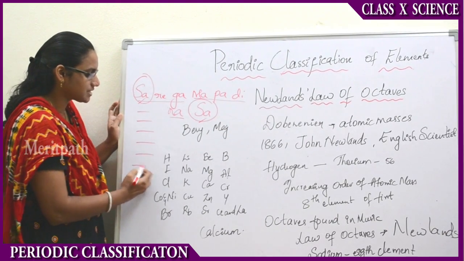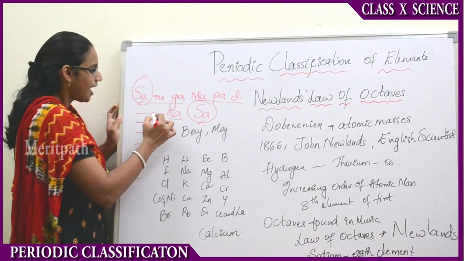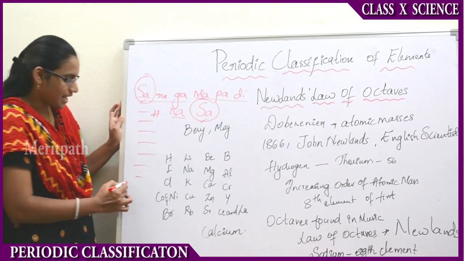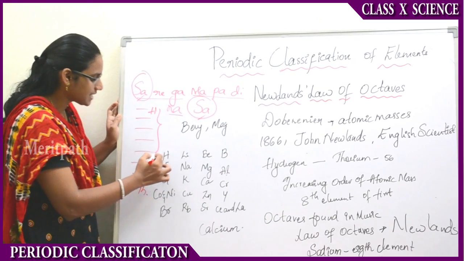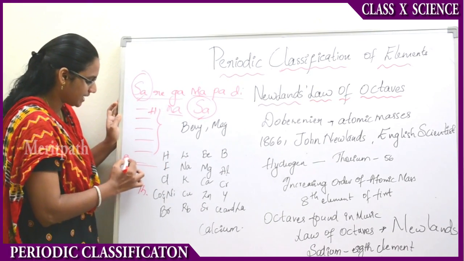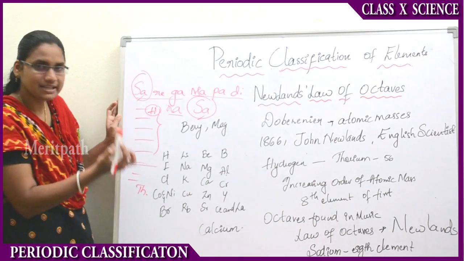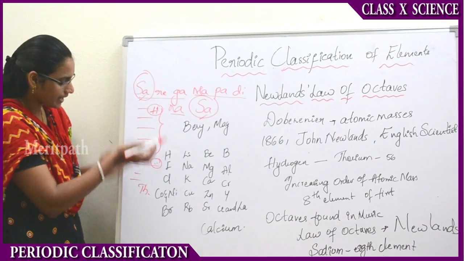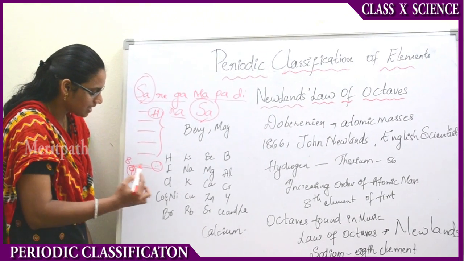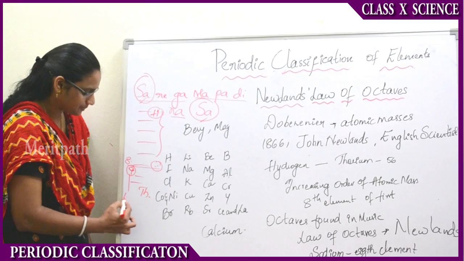He has taken the first 8 elements, assuming the first element is hydrogen and the last element is thorium, and he has classified all these elements up to 8. That is, the first element will be repeating the 8th element's properties, as they are similar. Again, the 9th element will be repeating the same properties as the 18th element.